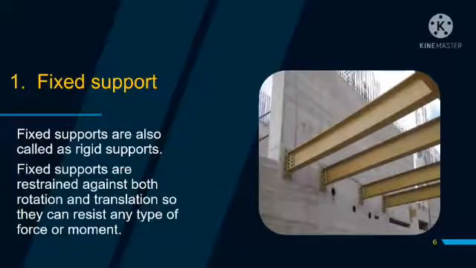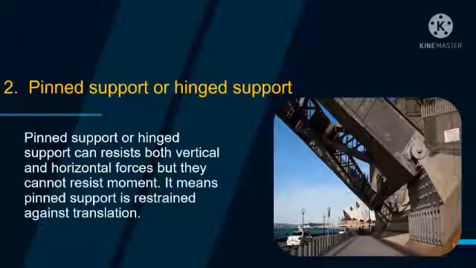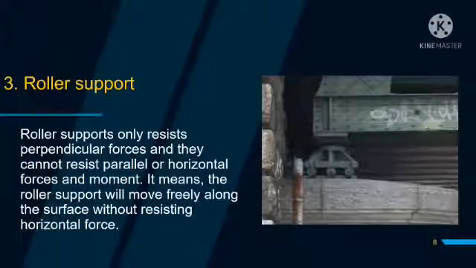The second is pin support. Pin support can resist both vertical and horizontal force, but they cannot resist rotation. It means pin support is restrained against translation. Third is roller support. Roller support only resists perpendicular force and cannot resist parallel or horizontal force and movement. It means the roller support will move freely along the surface without resisting horizontal force.